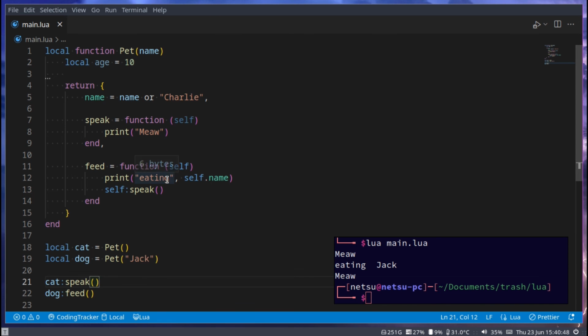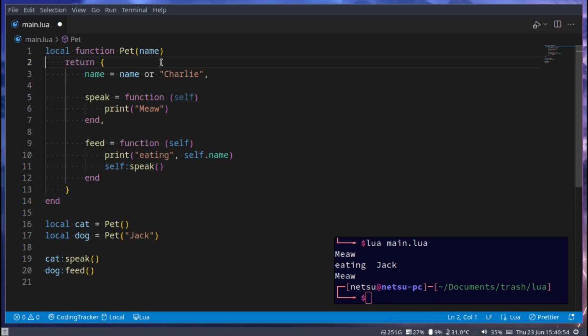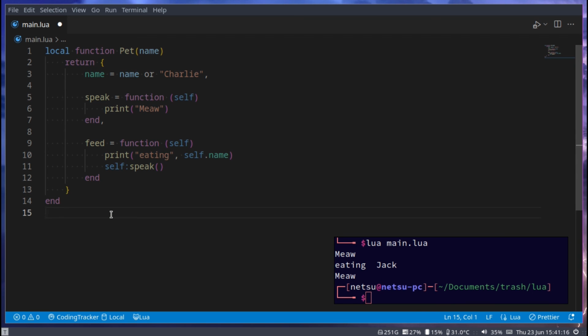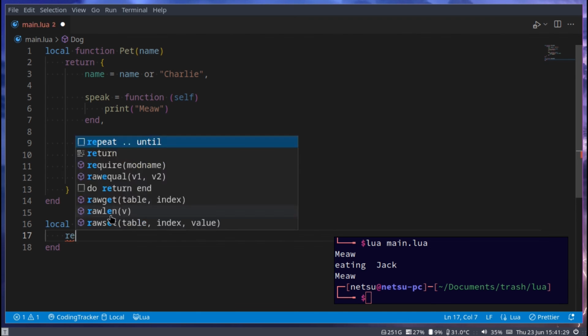Now let's say you want a type of pet that isn't just a pet. Or it is a pet object, but it's more specific than that. This is called inheritance. So let's say I want another type of object. So local function dog, right? Dog takes a name. But now we go return.